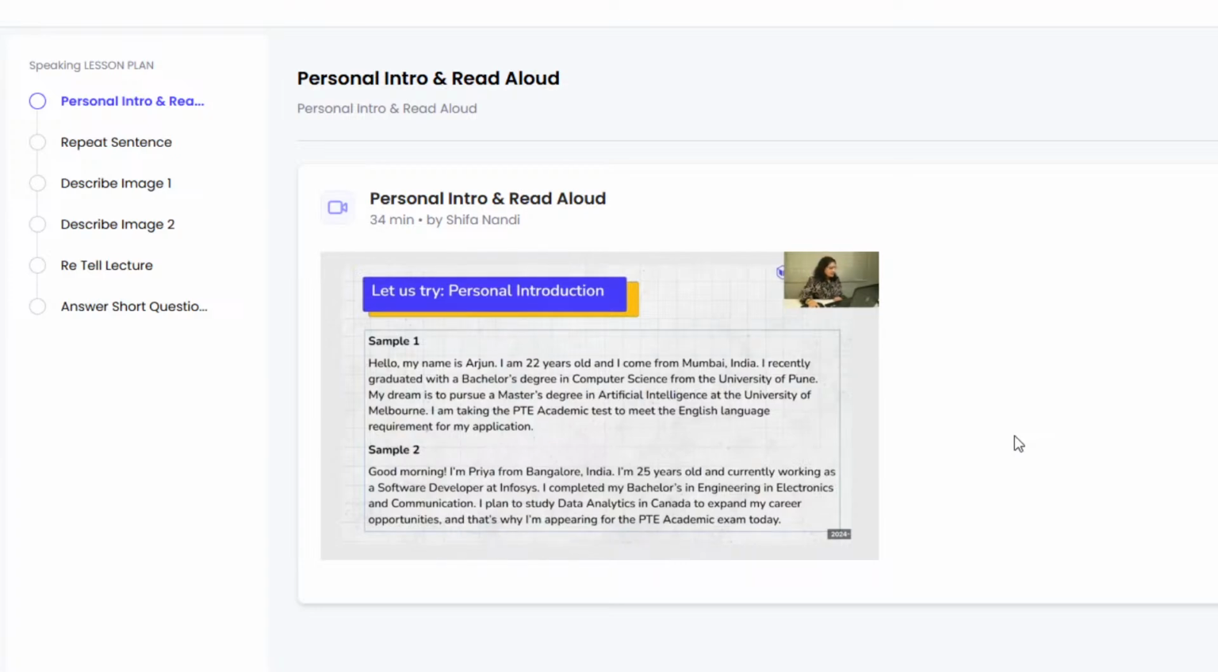Now let's look at the second sample. The second sample says: Good morning, I'm Priya from Bangalore, India. I'm 25 years old and currently working as a software developer at Infosys. I completed my bachelor's in engineering in electronics and communication. I plan to study data analytics in Canada to expand my career opportunities, and that's why I'm appearing for the PTE Academic exam today.